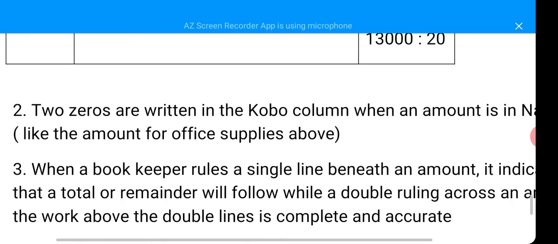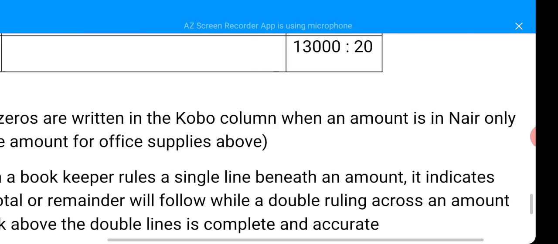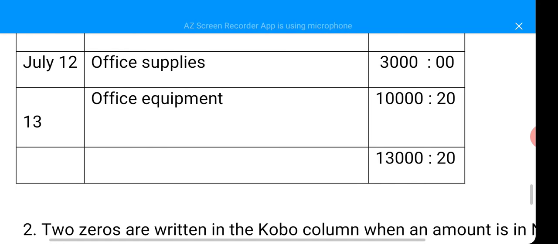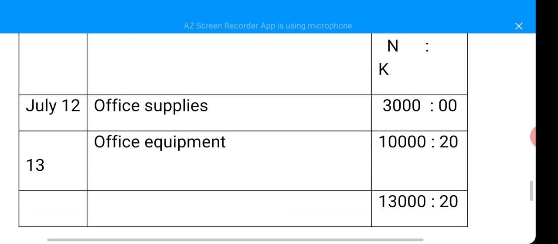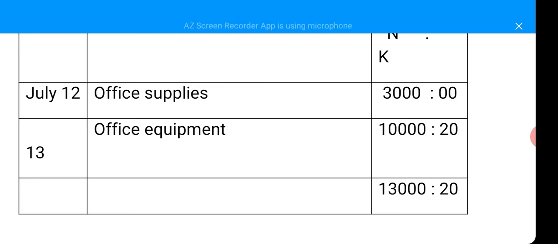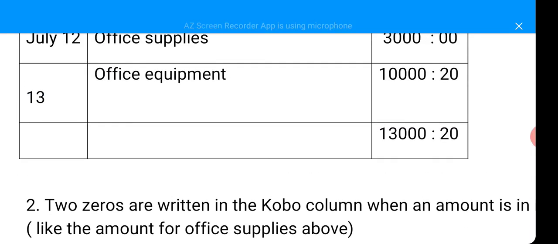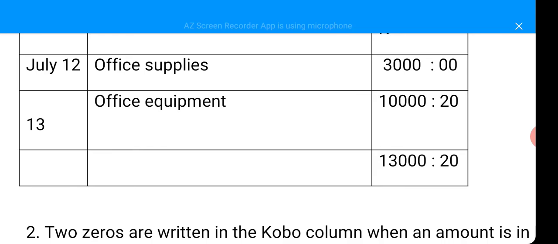Two zeros are written in the kobo column when an amount is in naira only. For example, we have 3,000 here, so under naira we have 3,000. There is no kobo here. But for the second transaction, which is office equipment, we have a value for naira, that is 10,000, and we also have a value for kobo, that is 20 kobo. So when there's no value for kobo, you put 00 there.